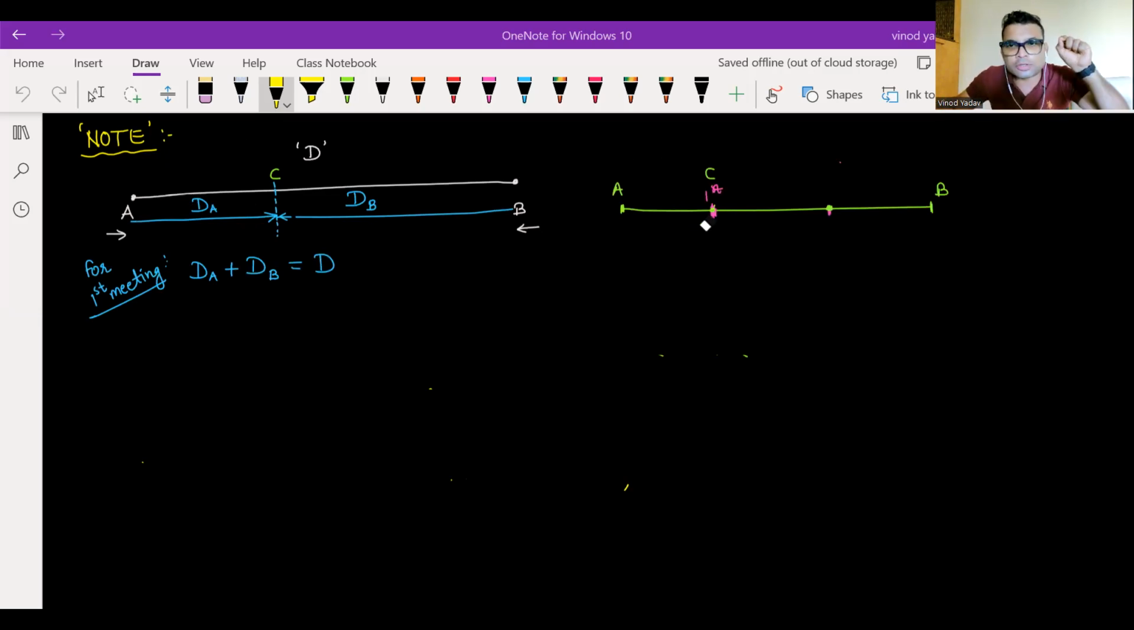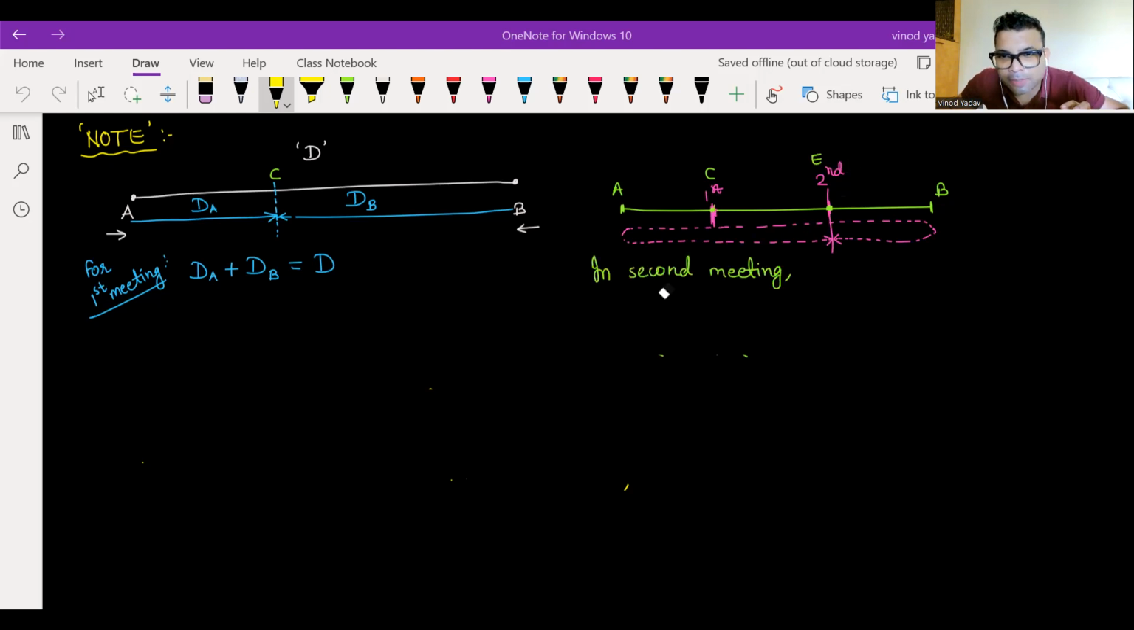After this, they continued further. If you just track the trajectories, suppose they met at E, for example. So in second meeting, what is happening? Distance covered by A plus distance covered by B is 2D, isn't it? From this first meeting point, A continued further till B and then he returned till the second meeting point. And then B continued from first meeting point till A and then he returned till this point, second meeting point. So if you see the dotted line is drawn twice now. So total distance traveled by both of them is 2D now, isn't it?